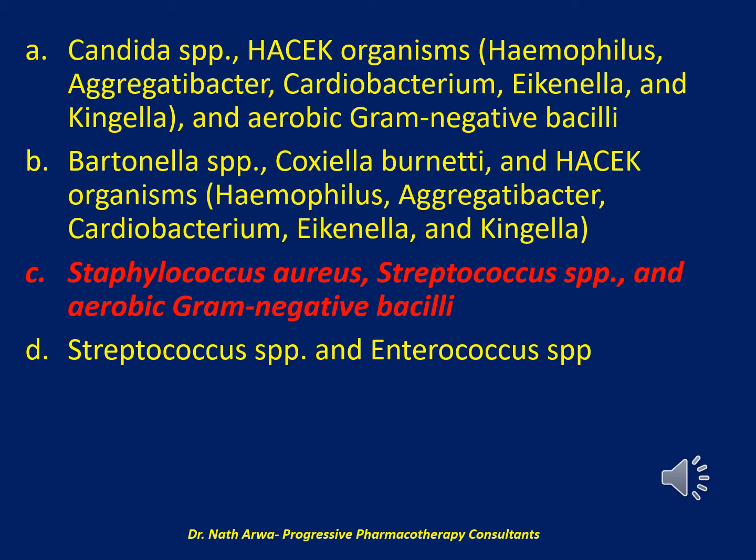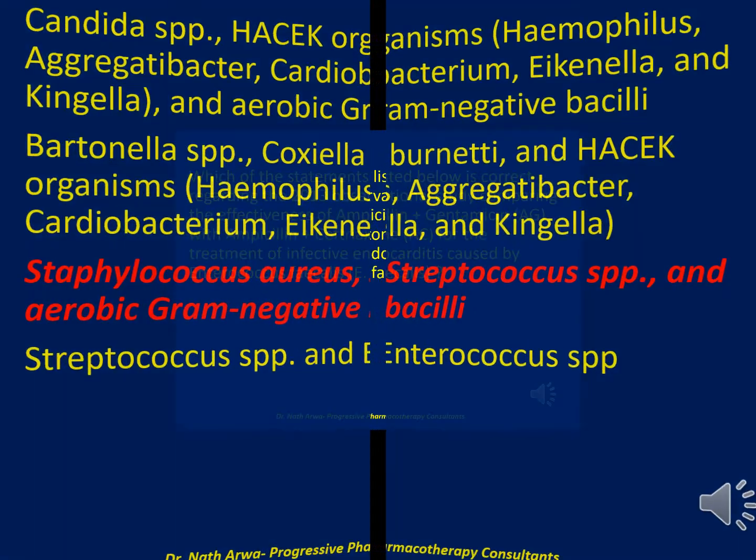Although Bartonella spp, Coxiella burnetii, and HACEK organisms can cause culture-negative endocarditis, they are less common and typically associated with risk factors. Candida species are not typically implicated in acute-onset native valve culture-negative endocarditis. Other organisms are more common and should be targeted with empiric antibiotic therapy. Please advance to the next question.